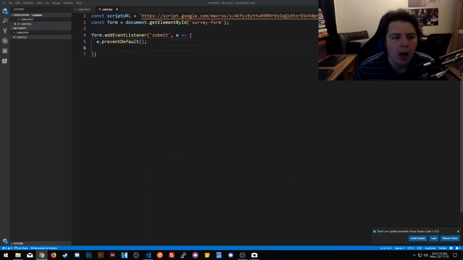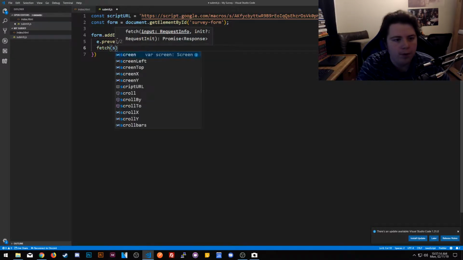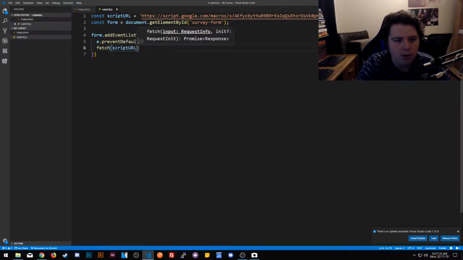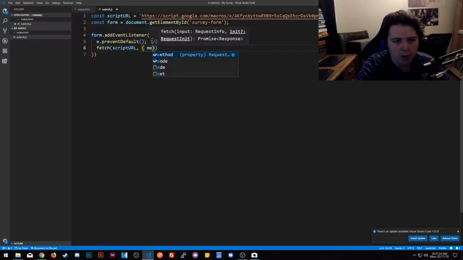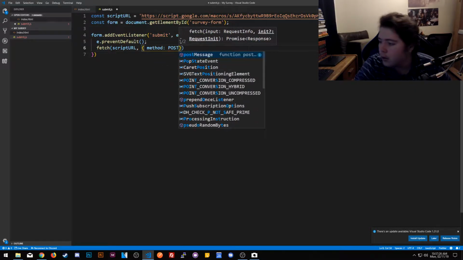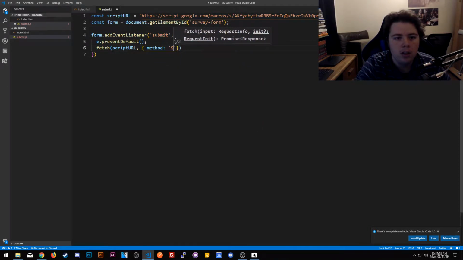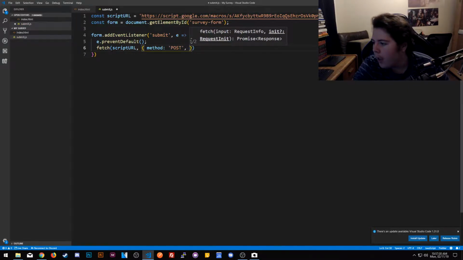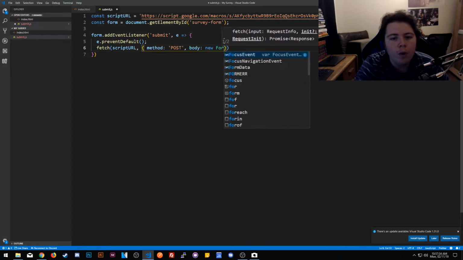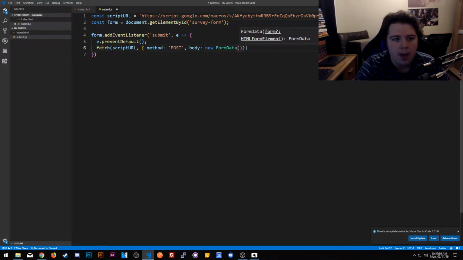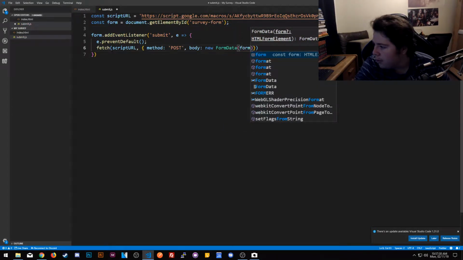I haven't used fetch in a long time because I was using Angular for quite a while, so I forgot how to do it. So now we're going to take the script URL, and then we're going to hand in an object, and this is all the information on how to handle the request. So we're going to use method POST, got to be a string, and then for the body, we're going to set that to new FormData, and hand in the form, just the form.